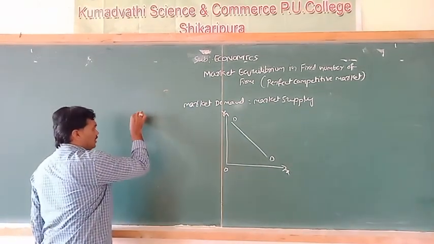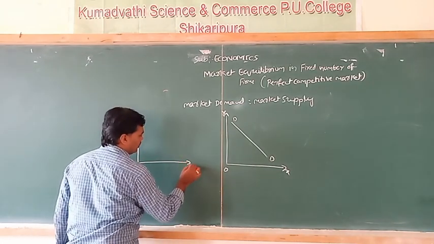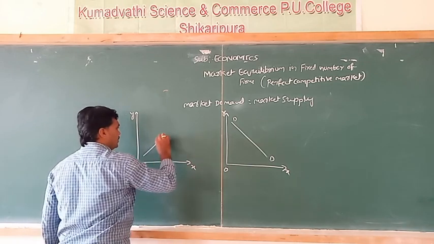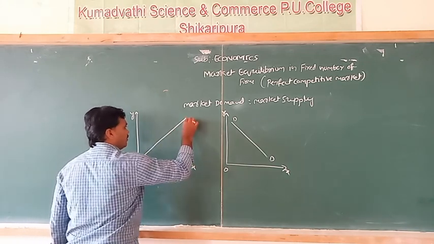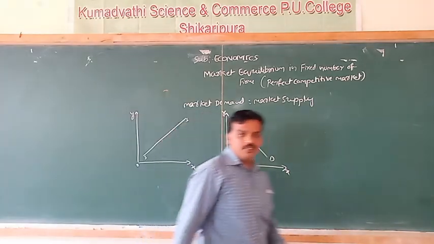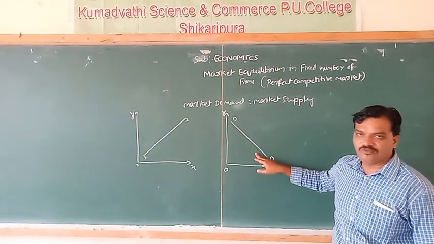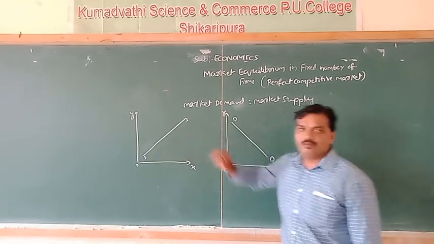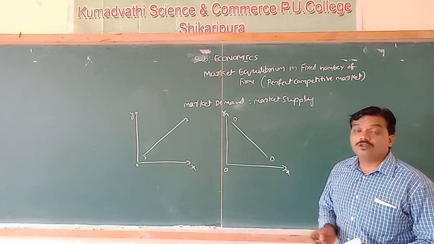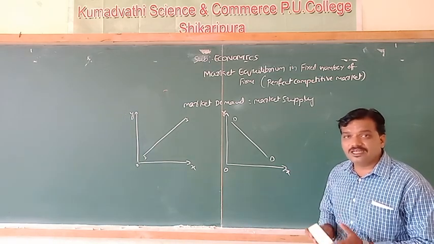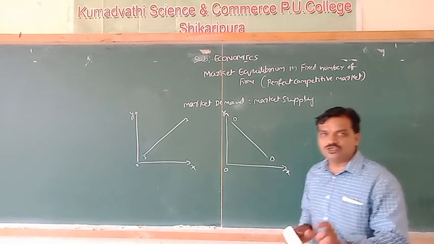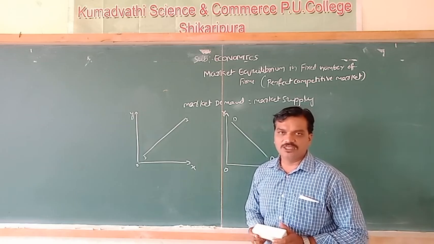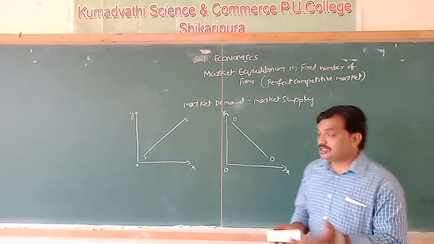And the nature of market supply curve, this is supply curve, is upward sloping from left to right. Both curves intersect each other. At that point, a market achieves equilibrium. This can be studied in the form of diagram.